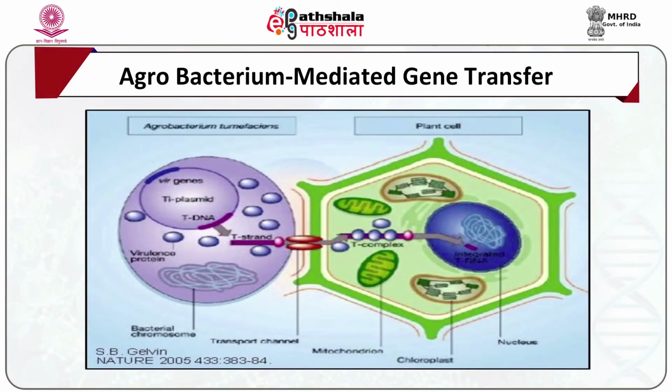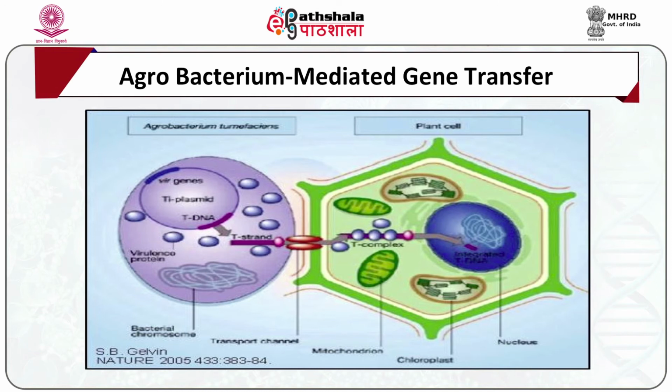Let's talk about Agrobacterium-mediated gene transfer. Agrobacterium tumefaciens is the most common and important tool for genetic engineering in plants. This bacterium induces crown gall disease in dicotyledonous plants, controlled by genetic information carried on a large plasmid known as the Ti plasmid. A segment of this plasmid known as T-DNA integrates into the genome of transformed cells.